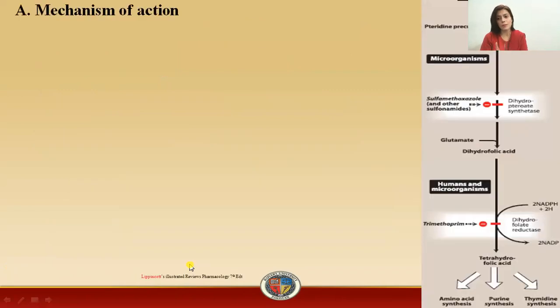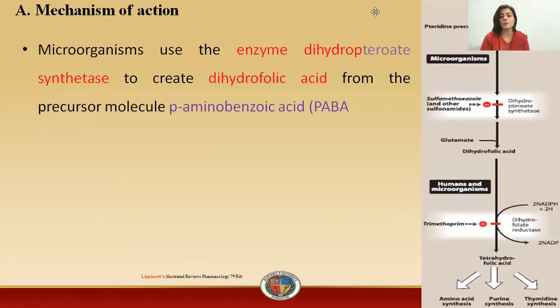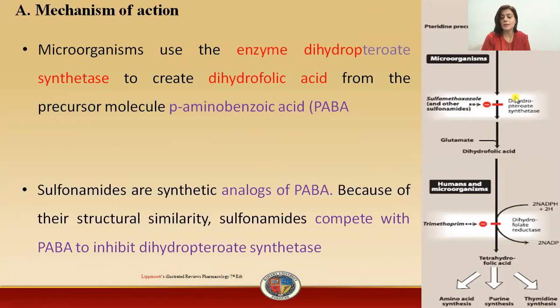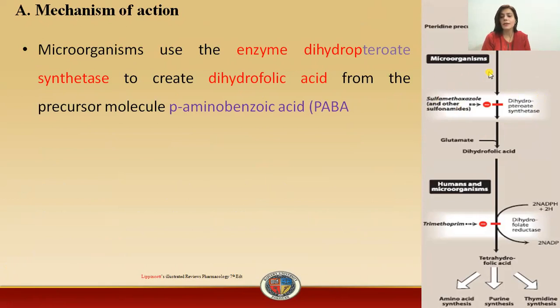Now coming towards the mode of action of the drug. These sulfonamides are actually very important drugs. Why? Because of their antibacterial activity. These are used to inhibit the enzyme dihydropteroate synthetase, because this enzyme is necessary for the conversion of this combination, that is the pteridine precursor with the PABA, into dihydrofolic acid.